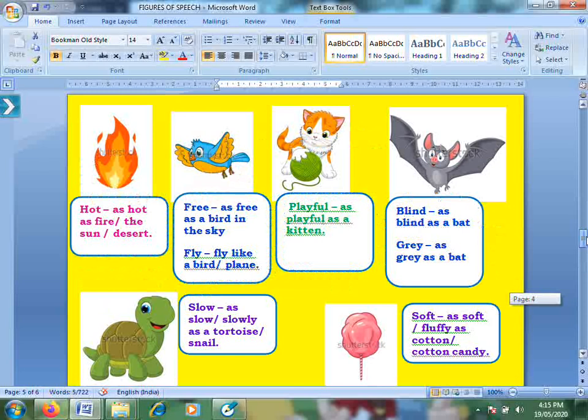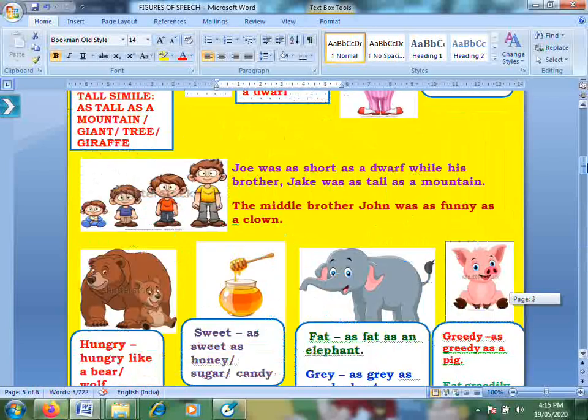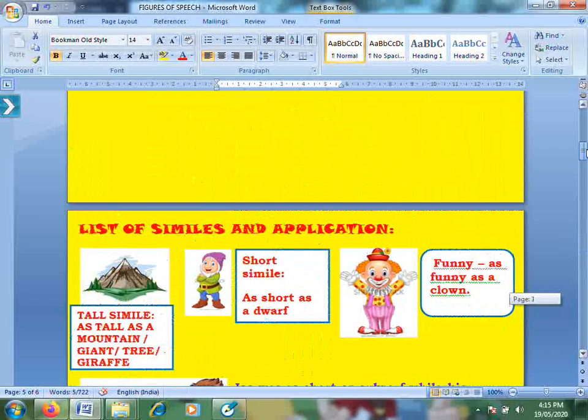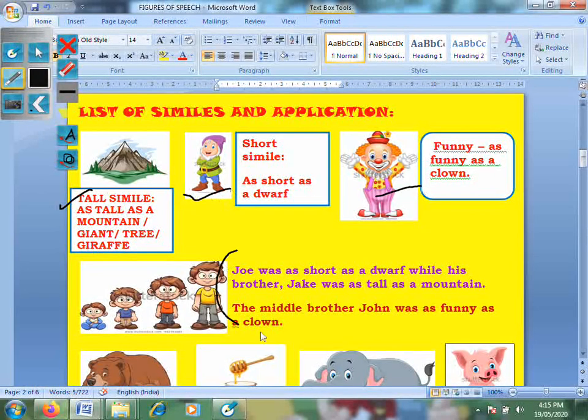So how you can go about copying is, you can first take down the similes and then copy the paragraph. Then again, copy the similes, copy the paragraph. Copy the similes, copy the paragraph.